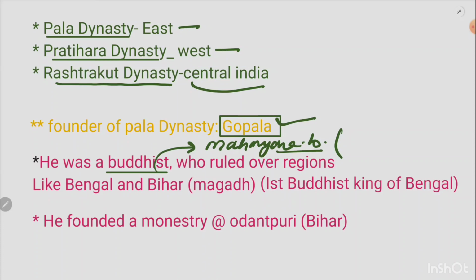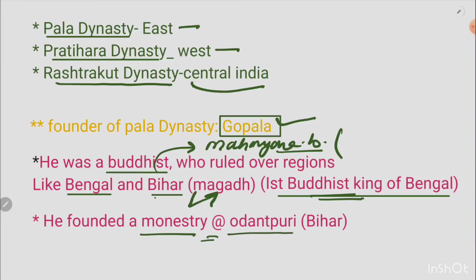Now he was a very ardent Buddhist, and he ruled over the eastern part of India. The majority of the present states it included were Bengal and Bihar, and at that time particularly it was the Magadha area, okay. Gopala is attributed to be the first Buddhist king of Bengal. This is very important because such peculiarities in the historical context are asked again and again in examinations. Him being the first Buddhist king in Bengal gives him a special position. Also, he founded a monastery located at Odantapuri, which is present-day Bihar. I hope you understood this.